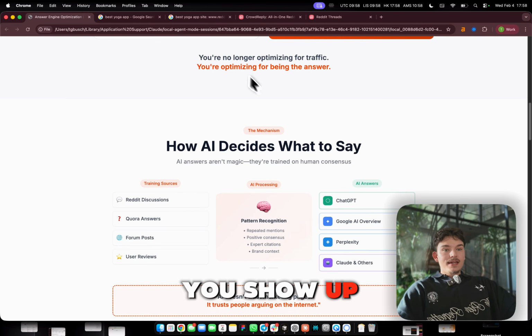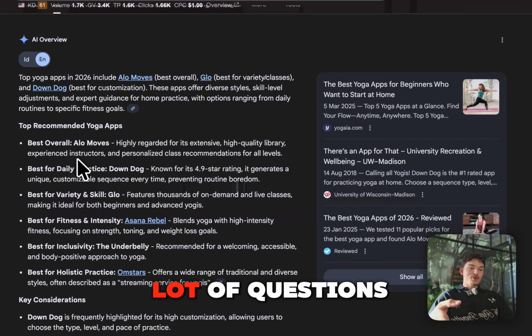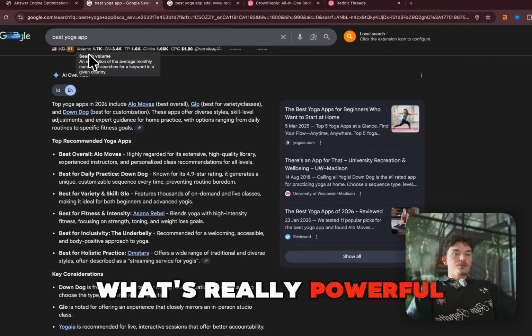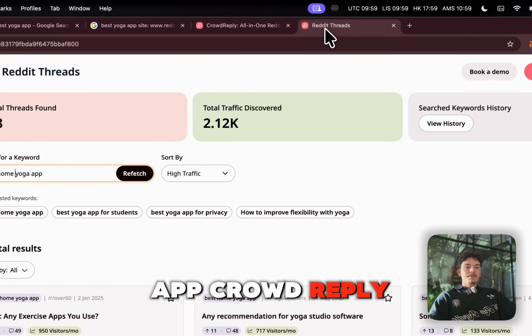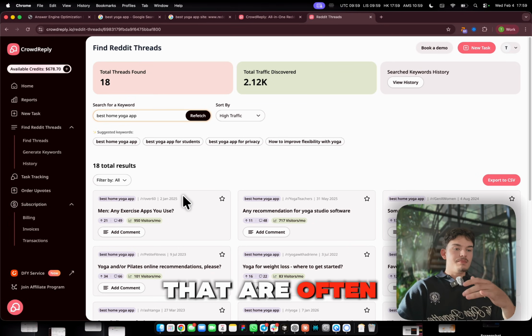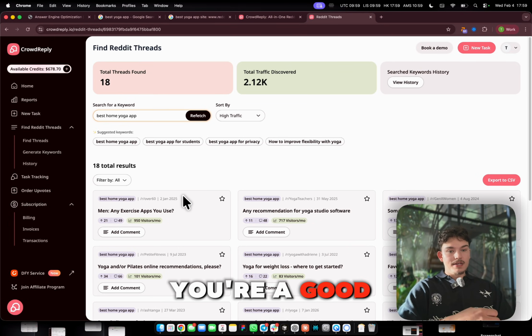Going further, we want to understand why and how AI answers. How do you show up in this search result? A lot of questions are still being asked: how do I get my business there? And that's what's really powerful about our app, CrowdReply: we let you get your business into these Reddit threads that are often used by AI to determine if you're a good recommendation.